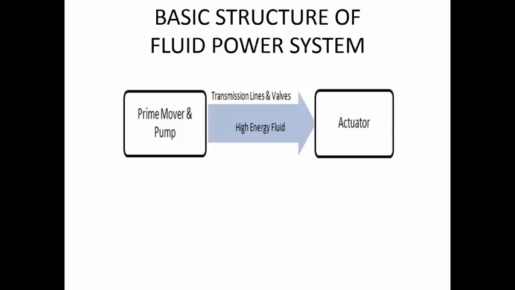In the fluid power system, the transmission lines are the pipes carrying the hydraulic fluid, connected to actuators, cylinders, which produce the movement. If you have seen a JCB, there are a lot of pipes connected to its body. These pipes carry the hydraulic fluid. When the fluid enters the cylinder, it expands because of the hydraulic pressure. This is the basic structure of the fluid power system.